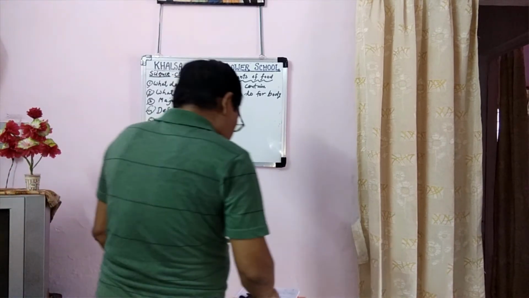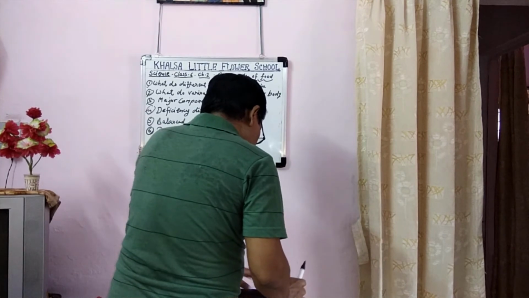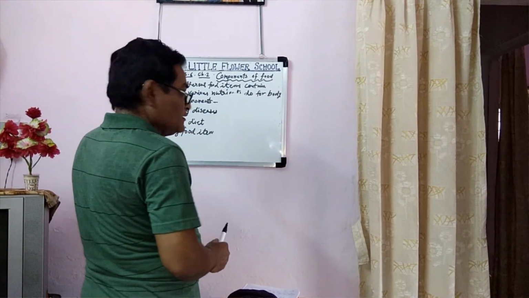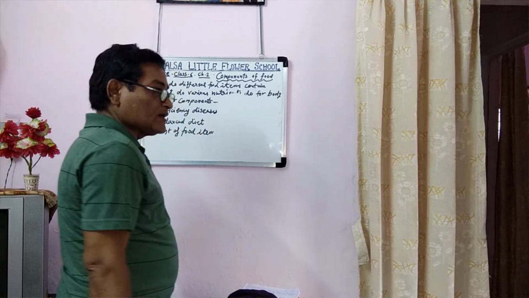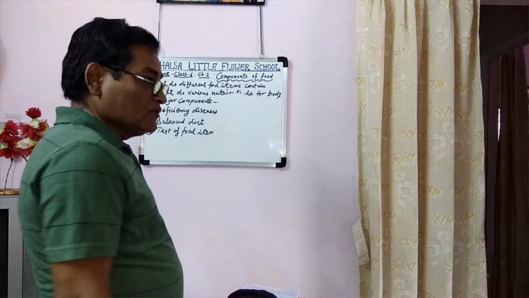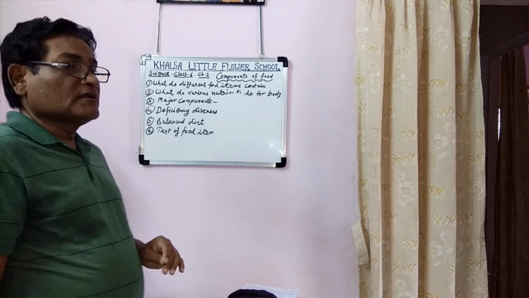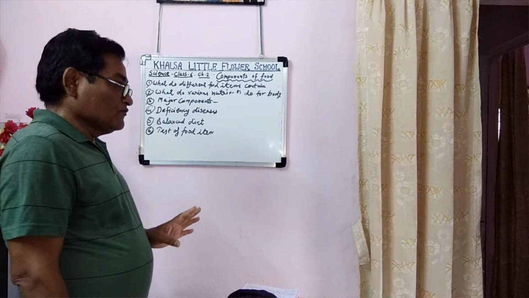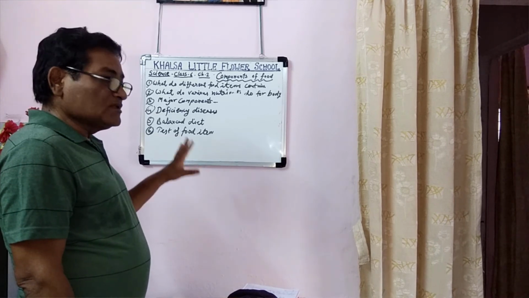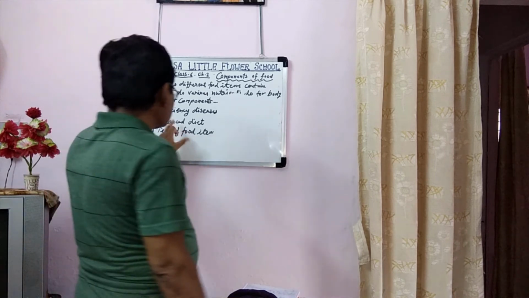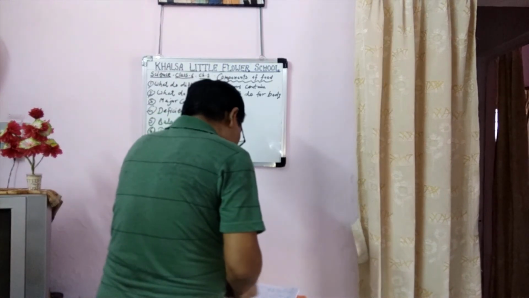We should eat all the food: carbohydrates, proteins, fats, vitamins, and water, in proper quantity. So it is called balanced diet.